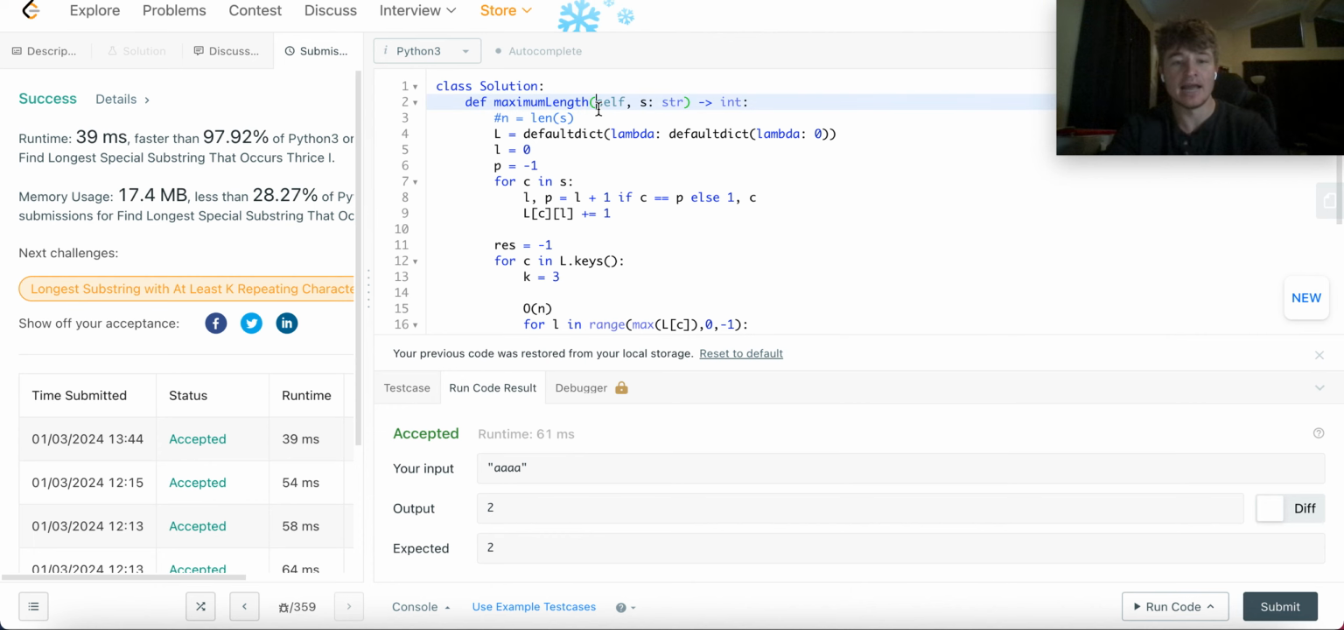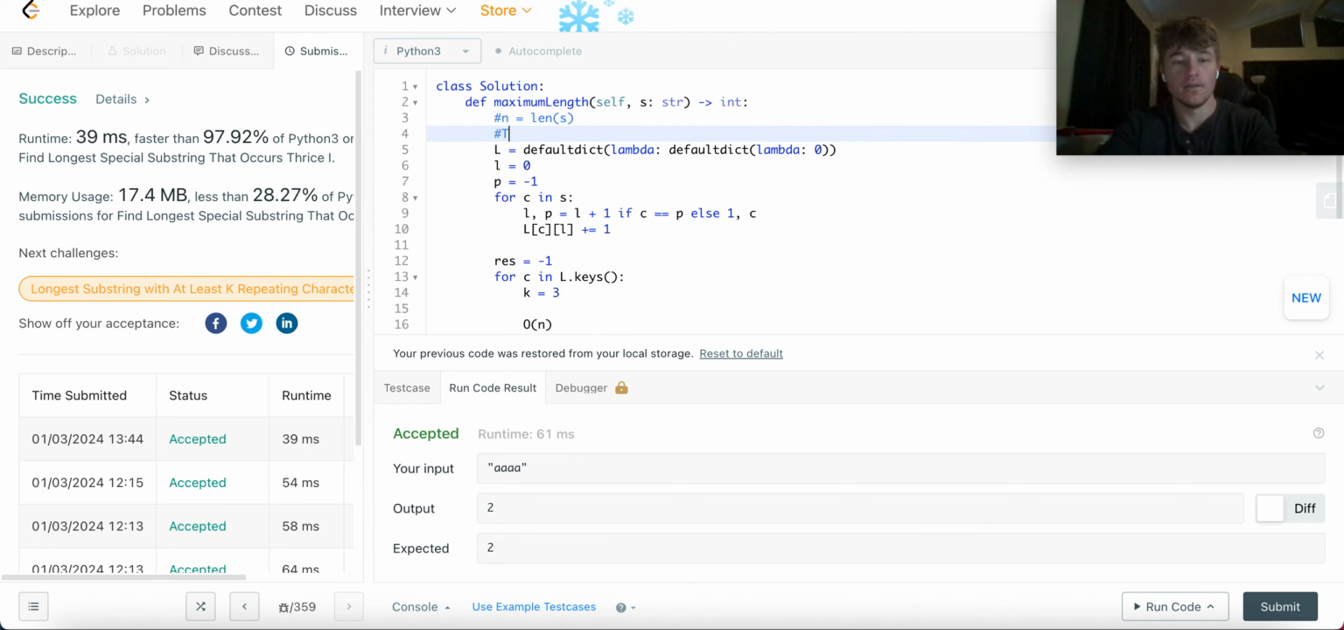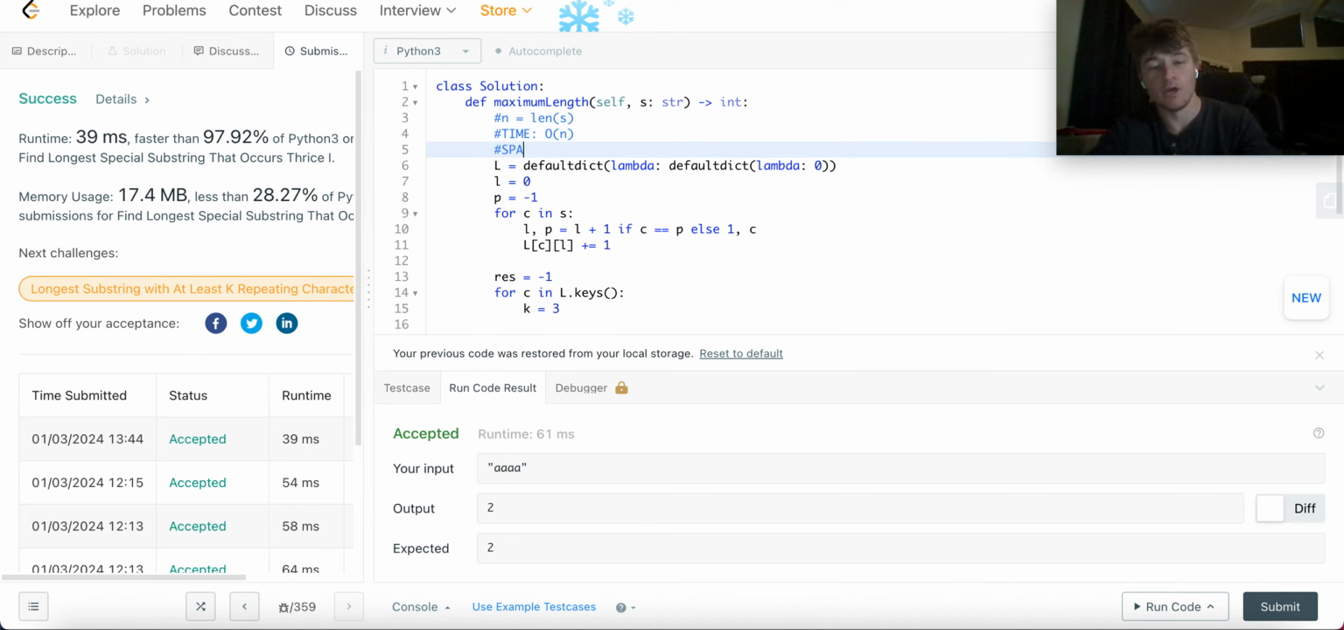So that means the time is, this is one of those ones where my hands are shaking. Like, I don't even really know. This is, I think it's O of n. Please someone confirm that. Okay, what about space?